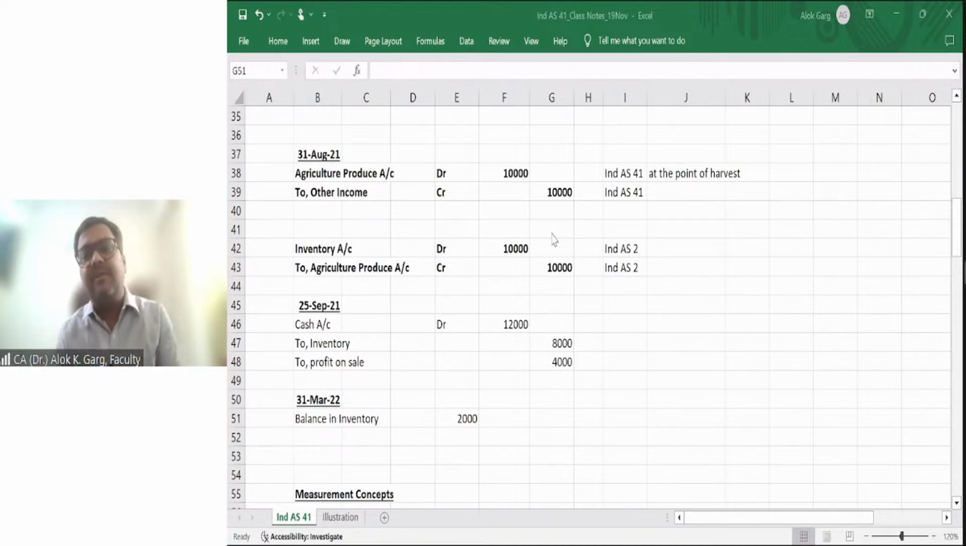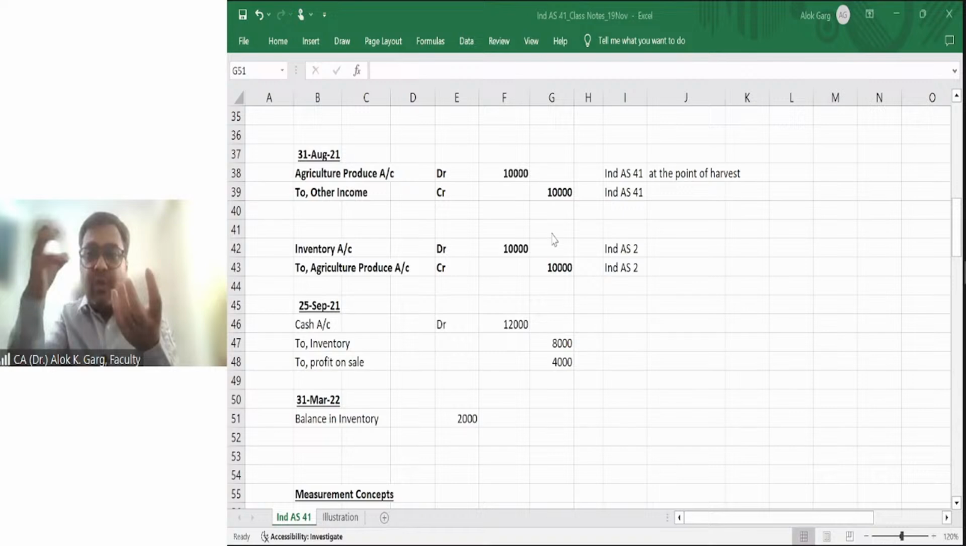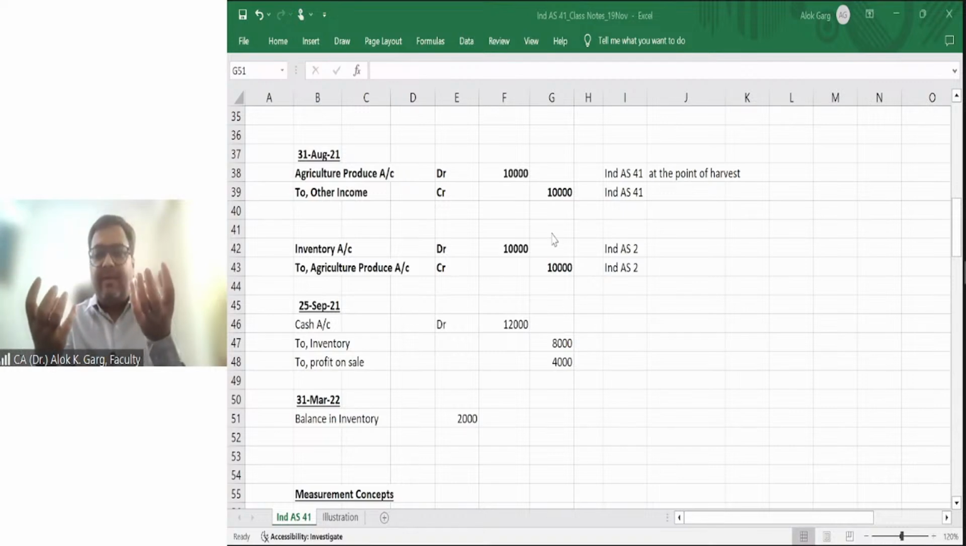Sir, what happens even after that? Immediately after harvesting, it will become inventory, right? And how is this inventory recognized? The closing value, I mean the value of agricultural produce, will become the opening value of the inventory. And how is this agriculture produce valued? It is valued at fair value less cost to sell.